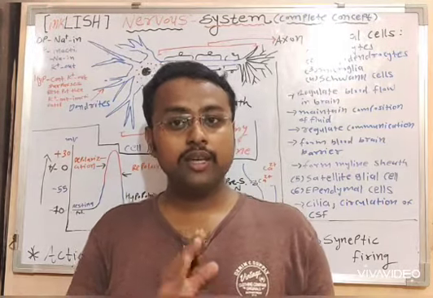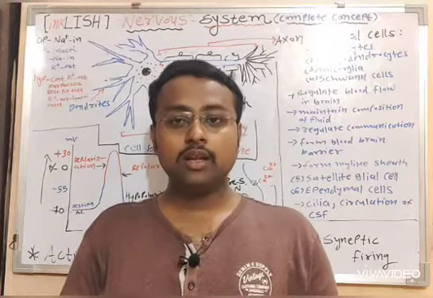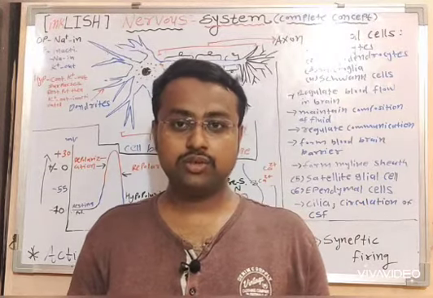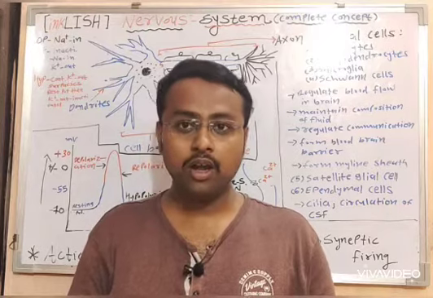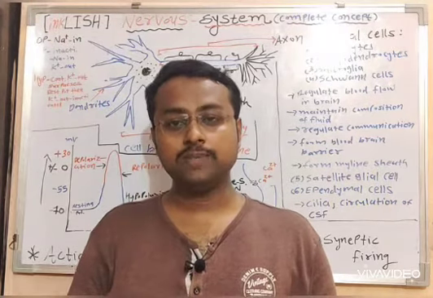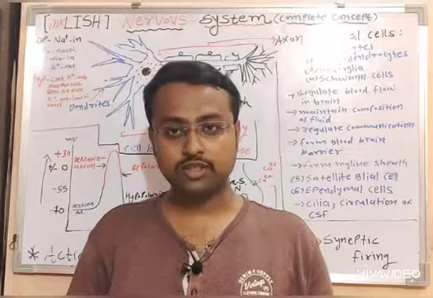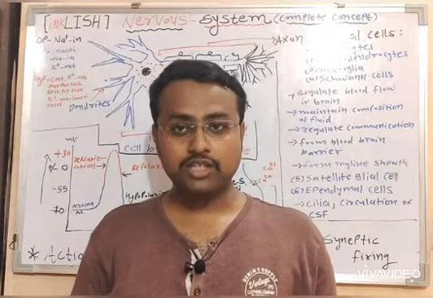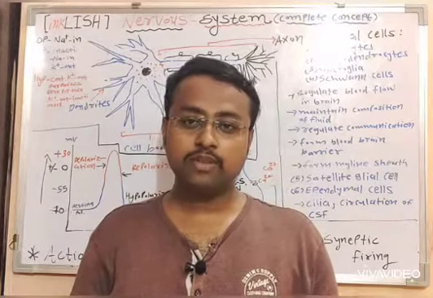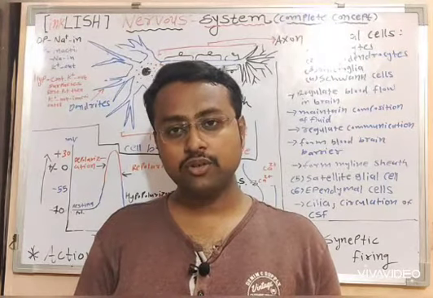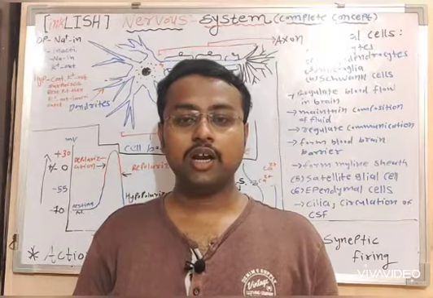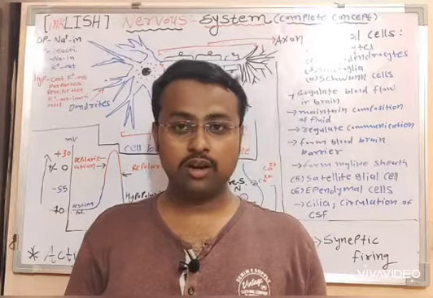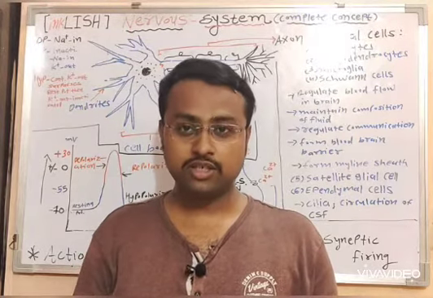Now we'll take a look at the cells of the nervous system. Just like any other organ system, the nervous system consists of nervous tissue found in many animals. Especially vertebrates have developed a nervous system. Like other organ systems such as digestive system, excretory system, respiratory system, the nervous system also consists of specialized and differentiated cells having particular functions associated with the functioning of the system.